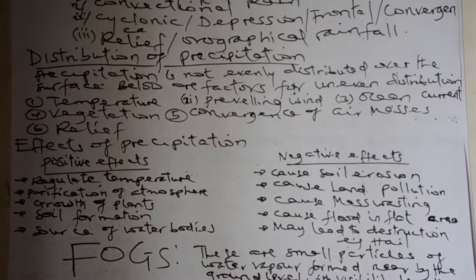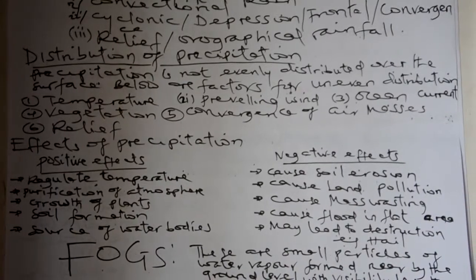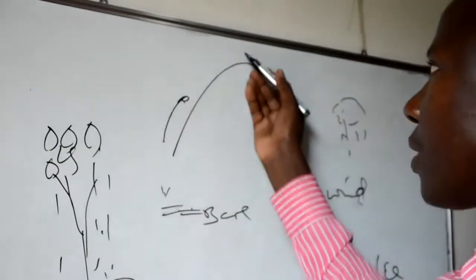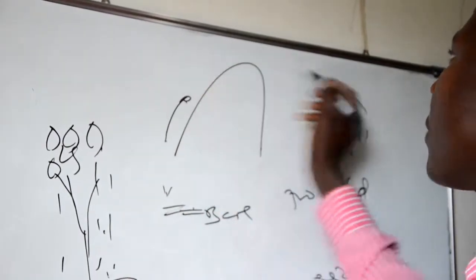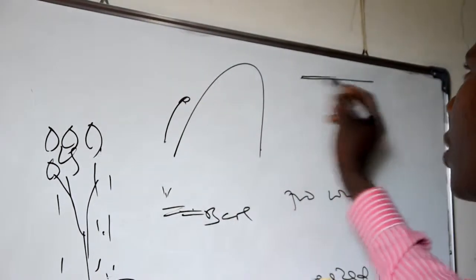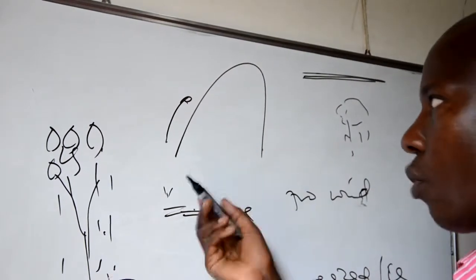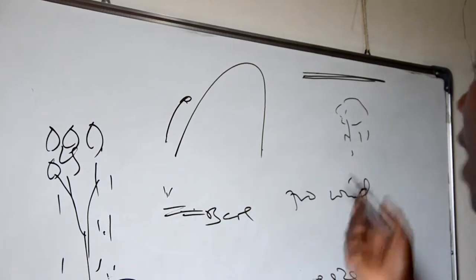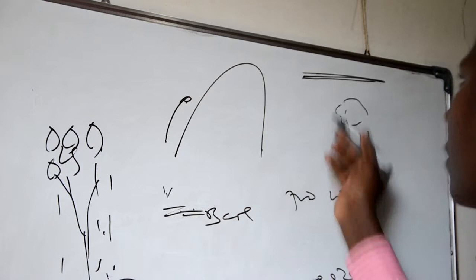The last one is relief. Relief is likely related to height. Most of the areas which have high altitude or are mountainous receive higher rain than the areas which are flat or plain in nature. For instance, in Kilimanjaro, areas which have high altitude receive rain like those in the equatorial region,